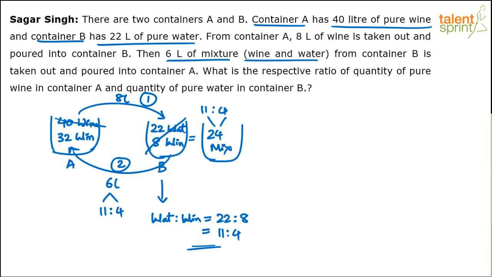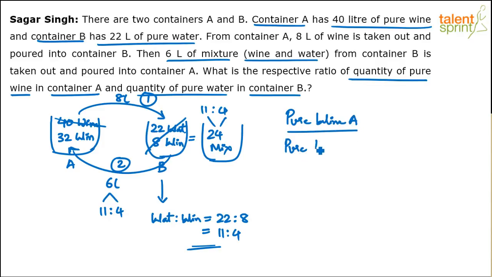What is the question asking us to find out? What is the value it is asking us to find? The ratio of the quantity of pure wine in container A and the quantity of pure water in container B. So pure wine in A divided by pure water in B after all this process.